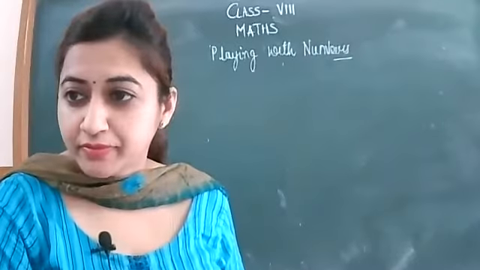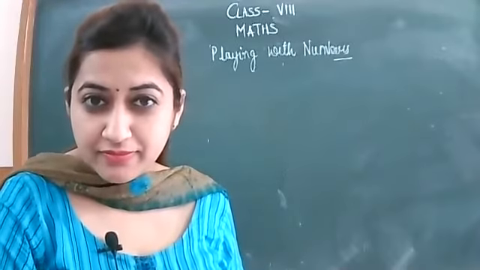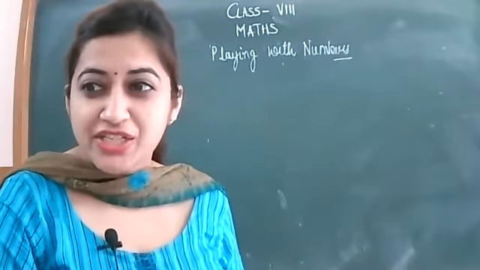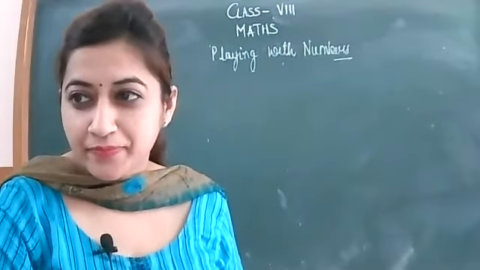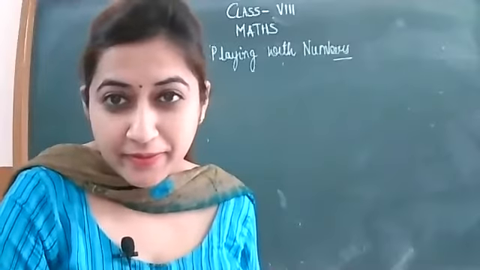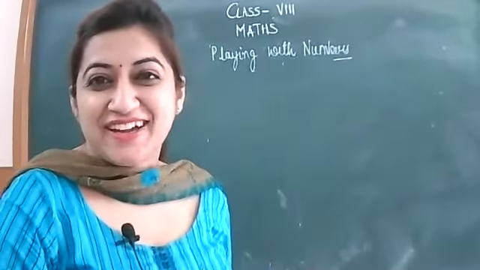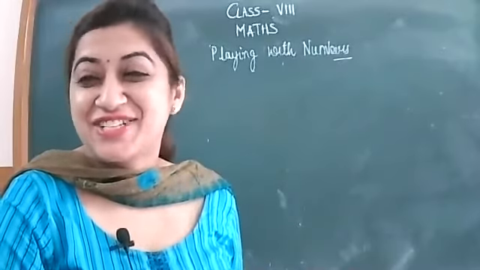Speak again. The general form of AB will be A plus B. Arish, is it correct? No, ma'am, A multiplied by B. AB, A multiplied by B. Wrong, beta.